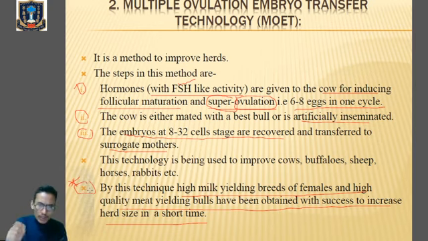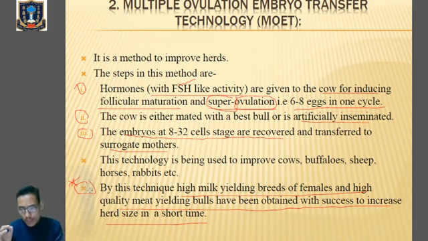Clear? So this technique has the advantage of producing high milk yielding breeds of female and high quality meat yielding bulls. And also it can increase the herd size in a short period of time.